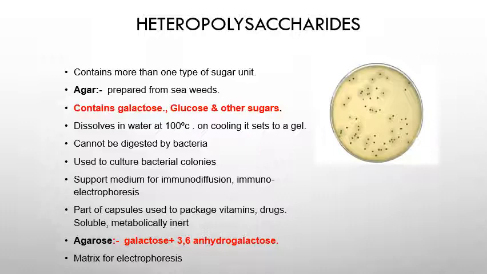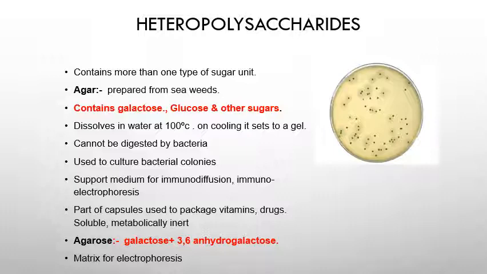It dissolves in water at 100 degrees Celsius, and on cooling it sets to a gel. That is the main property making agar useful to prepare cultured bacterial colonies. It cannot be digested by the bacteria.